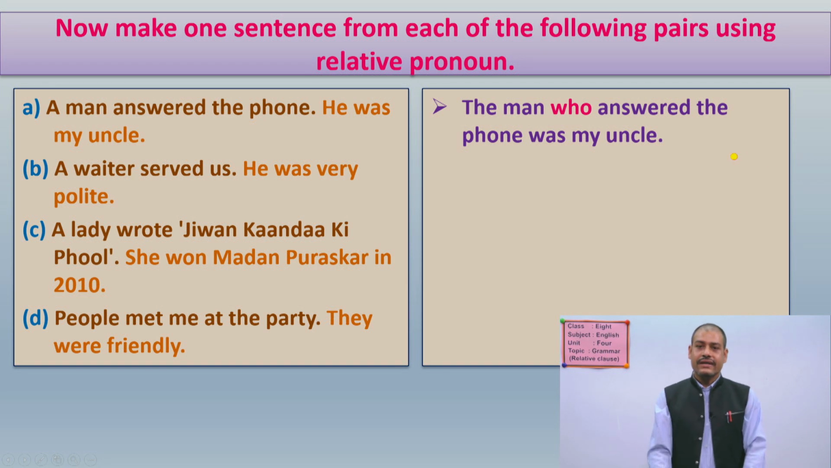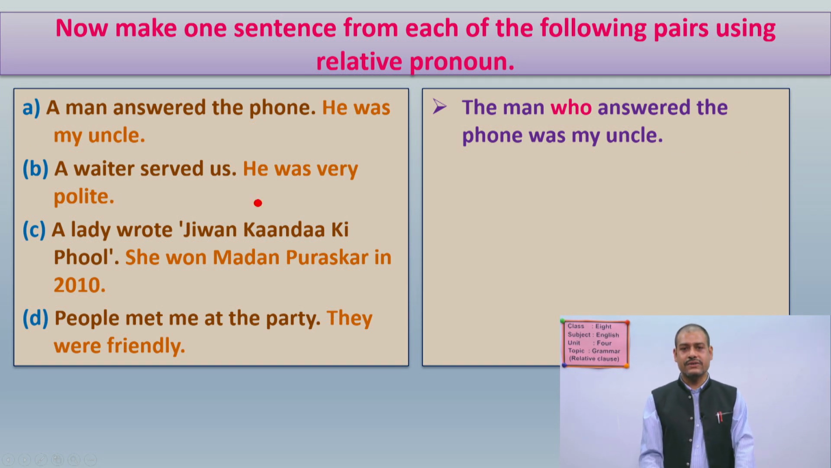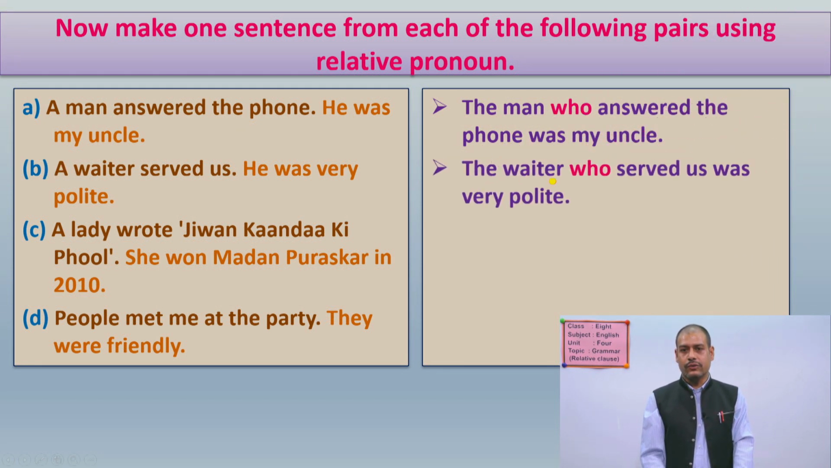Alright, now next, a waiter served us. He was very polite. I hope you might have already written down the sentence, and your sentence should be like this: The waiter who served us was very polite. Here also, a waiter and he mean the same person. So after using the relative pronoun who, we are not using he. So the sentence becomes: the waiter who served us was very polite.